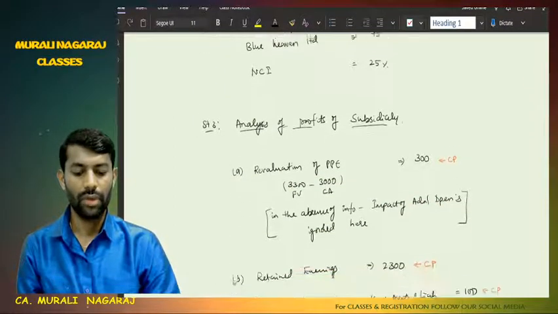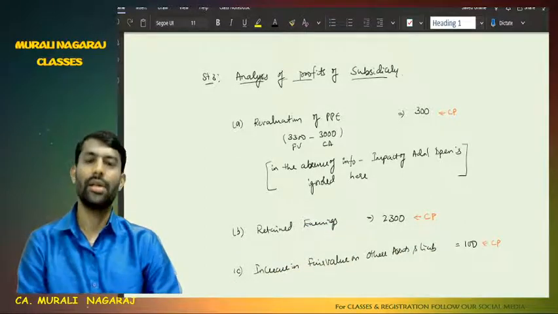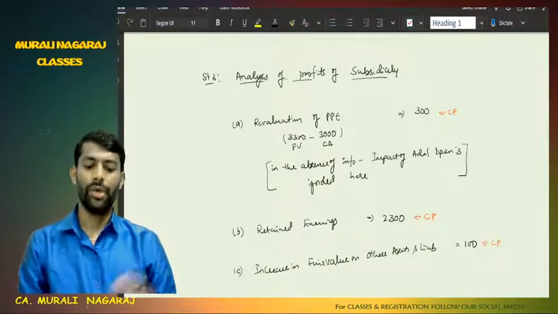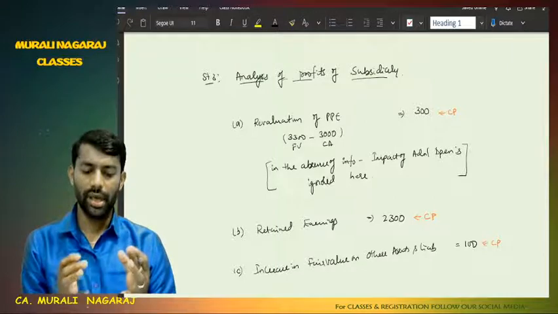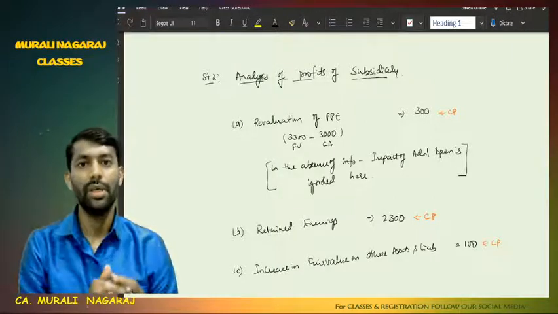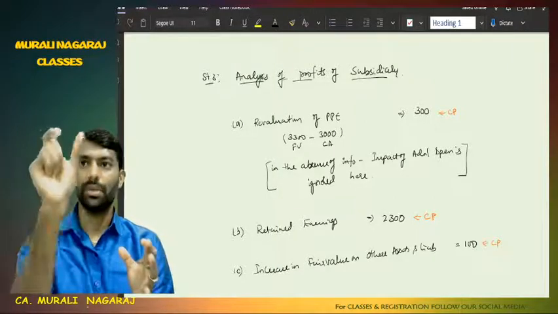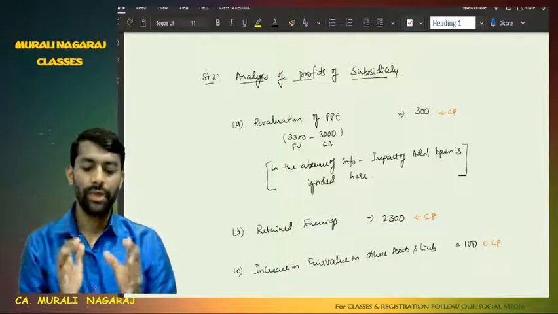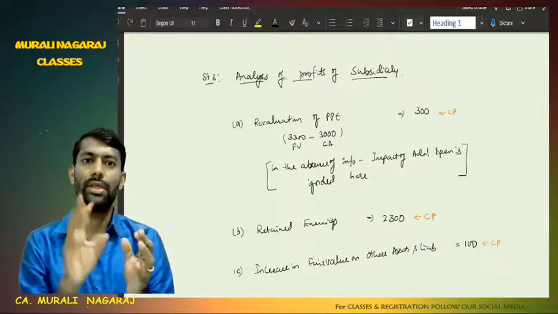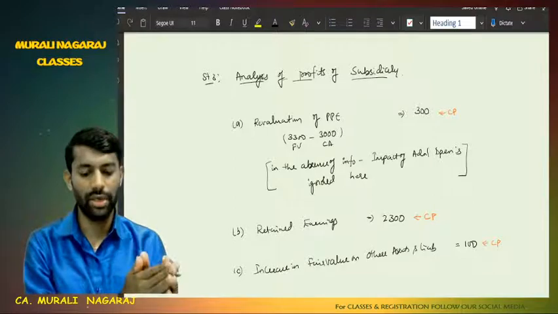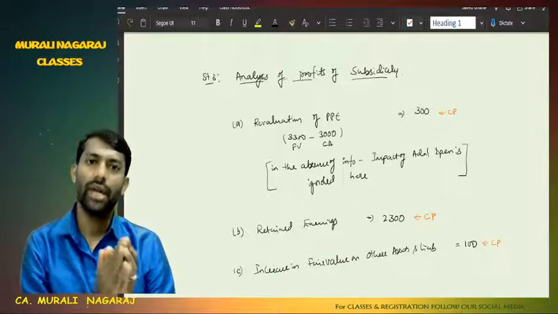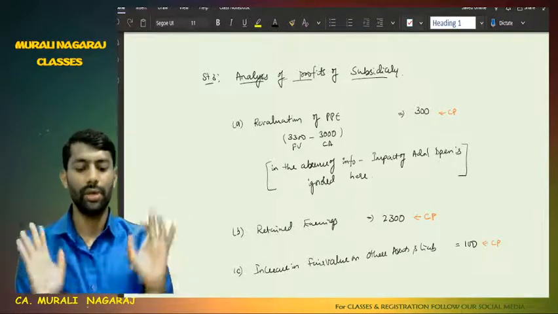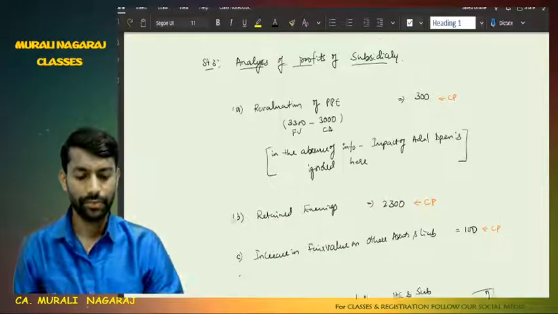Analysis of profits of subsidiary. Here I have taken the increase in PPE, with figures from problem number 13. Whatever the 300 rupees increase in fair value is, we have taken as a revaluation. In the absence of additional depreciation information, we have ignored it here. Keep that in mind.